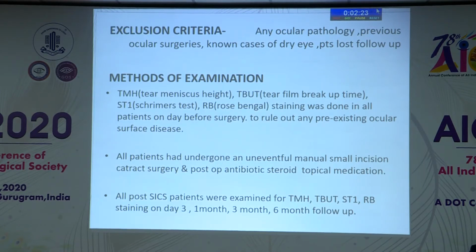And all patients underwent an uneventful manual small incision cataract surgery, and post-op antibiotic steroid topical application was used for 1 month. All post-op patients were re-examined for tear meniscus height, TBUT, Schirmer test 1, and rose bengal staining on the follow-up visits on day 3, and at 1 month, 3 months and 6 months.